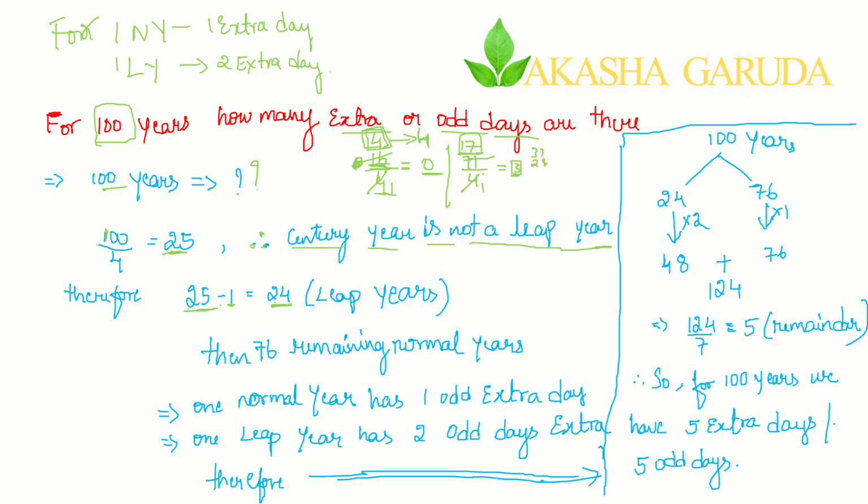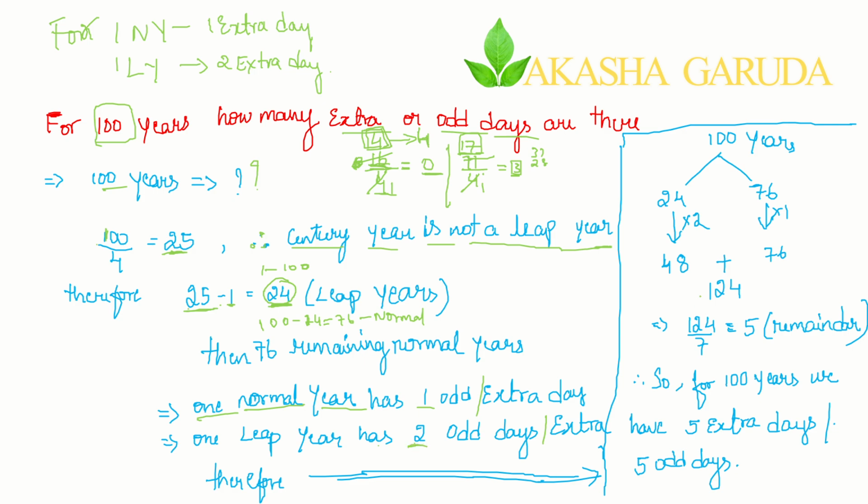So how many leap years are there? Now it becomes 24. That means from 1 to 100 we are having 24 leap years. Then if from 1 to 100, 24 leap years are there, the remaining will be what? 76. That means 76 normal years are there, and 24 leap years are there. I am just repeating the point. One normal year has one odd or extra day. One leap year has 2 odd days or 2 extra days.